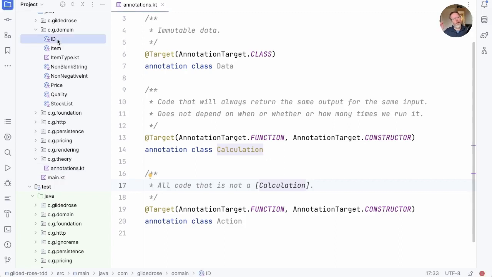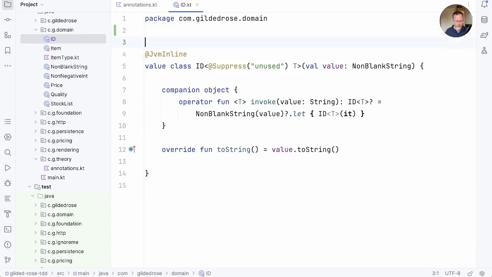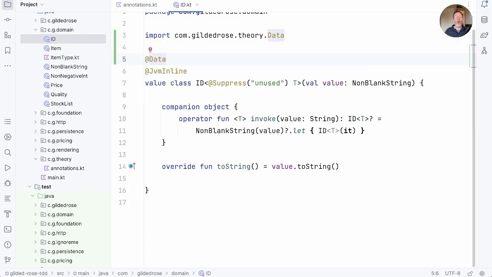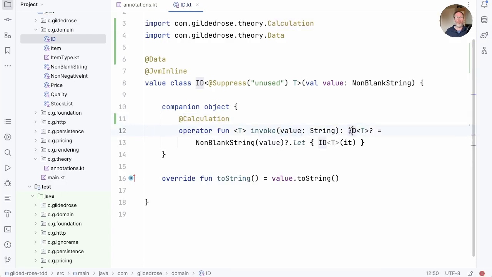So we're going to start in our domain and let's look in ID. ID is a value class. We can't mutate it in any way. And so it is in this formulation data. What about the operations? Well, invoke here takes a value and returns a non-blank string. And it's entirely deterministic. For the same input here, it will always return the same non-blank string. Not actually the same object, but an object that will compare equal. So I think we can say that that is a calculation. It's a direct mapping from this input to this output.